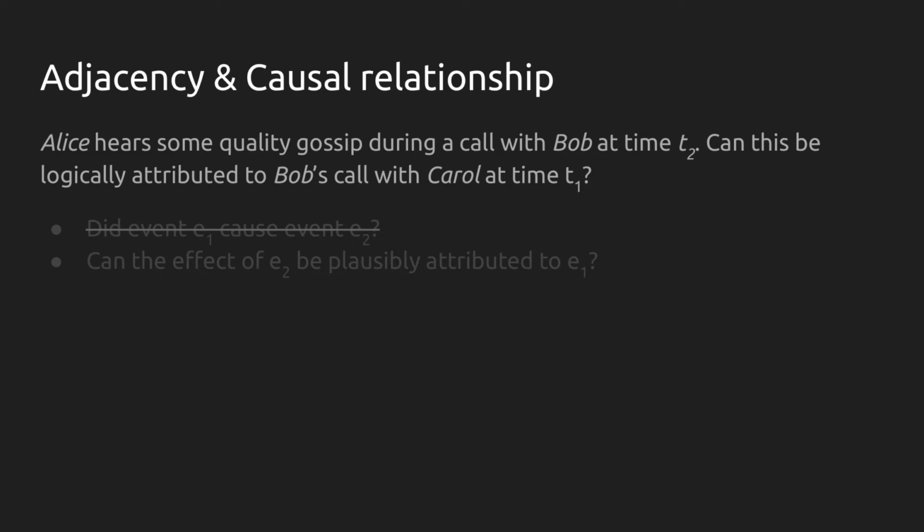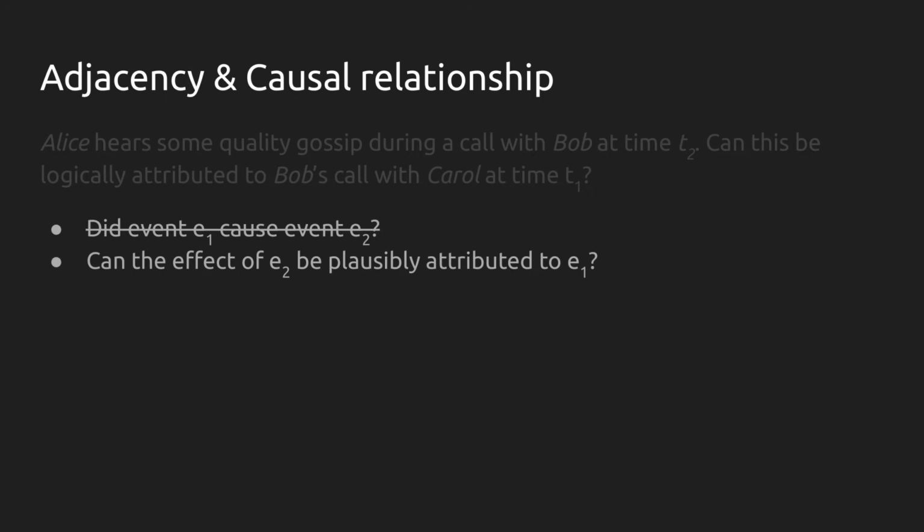Another way of putting it is this. If Alice hears some quality gossip during a phone call from Bob at time T2, can this fact be possibly attributed to Bob's call with Carol at time T1? Well, it can if T1 is less than T2, but it can never be attributed directly to a call where neither Alice nor Bob participated. Now, just to make this crystal clear, we're not actually talking about an event being caused by another event. We're talking about the causality of an effect spreading between these events.